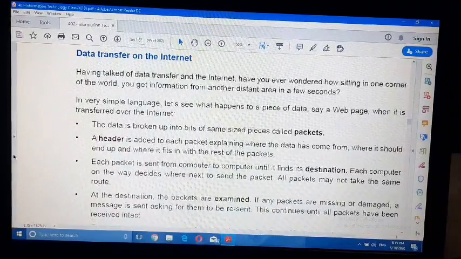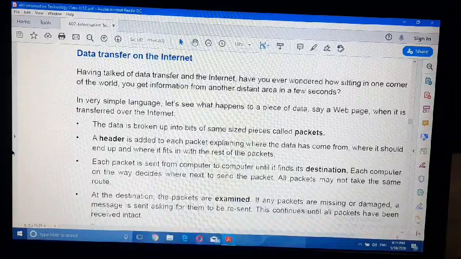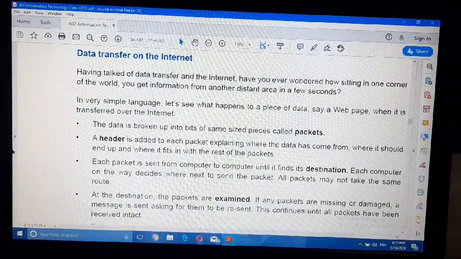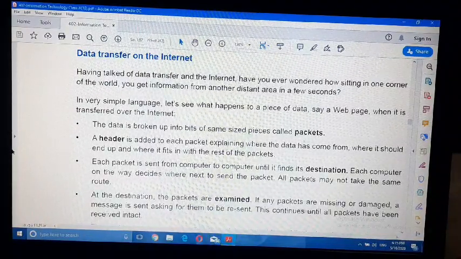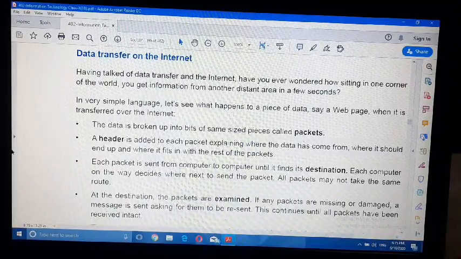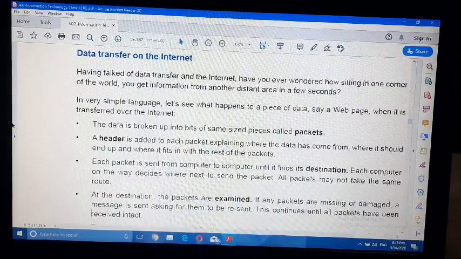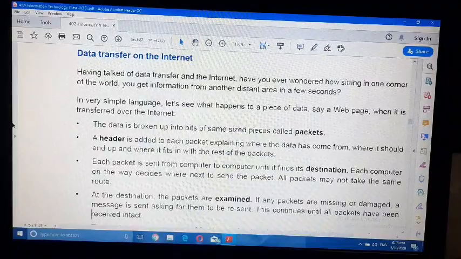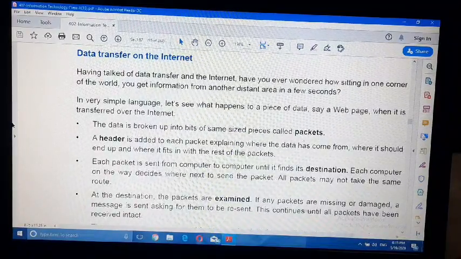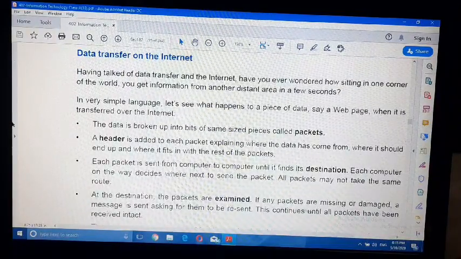A switching technique is a hardware or software device which creates a connection between one or more computers. There are three types of switching technique. One is circuit switching, second one is message switching, and third one is packet switching.